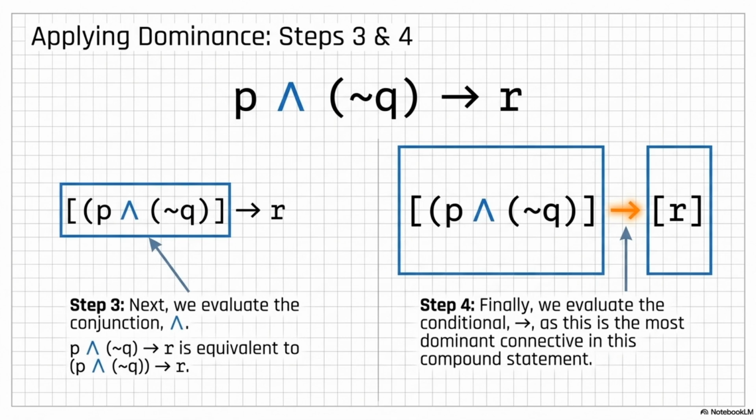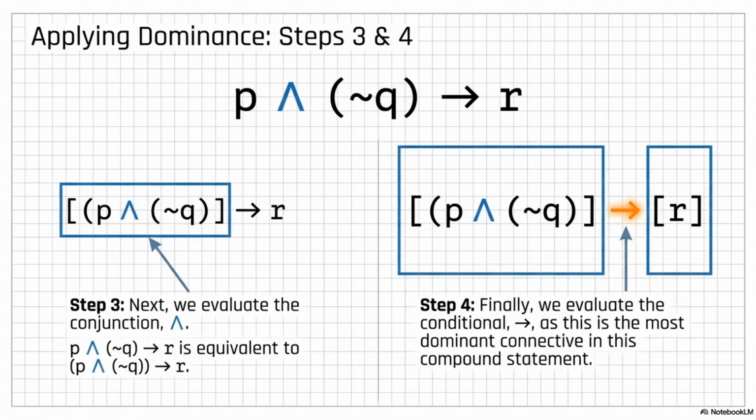Got it. And the only symbol left is the if-then arrow, which was step 4. Yes. The conditional arrow is the most dominant connective in this specific statement, so it evaluates last. Everything we built on the left side implies the right side. So the final structure evaluation is the block of P and not Q implies R.